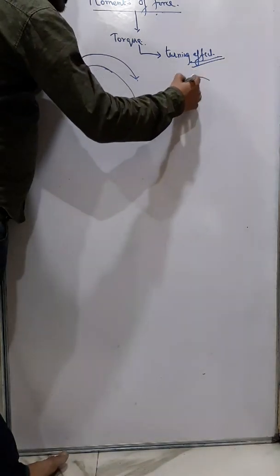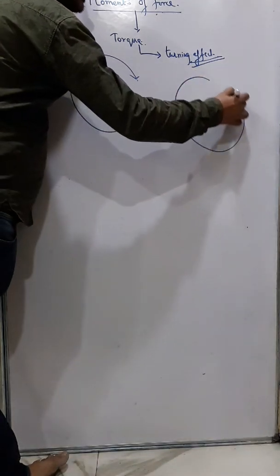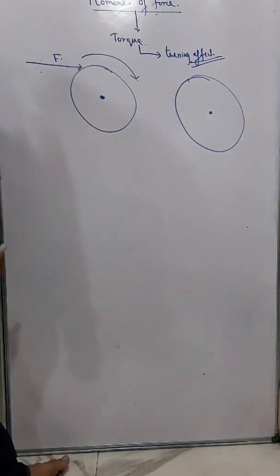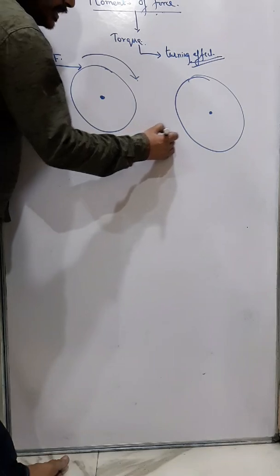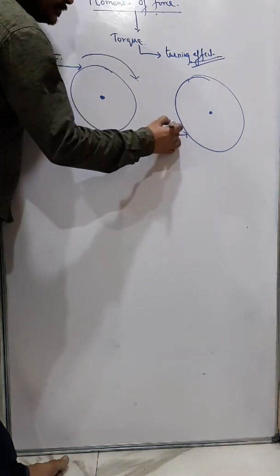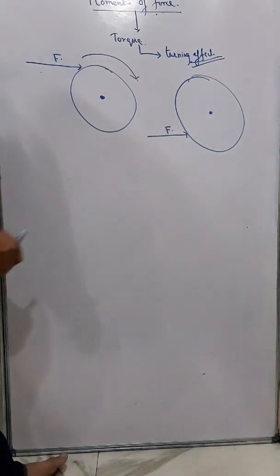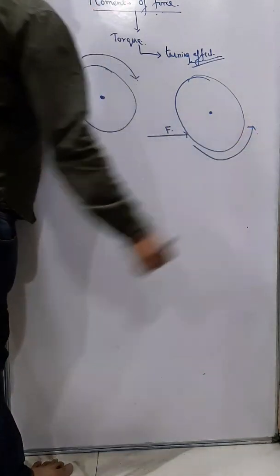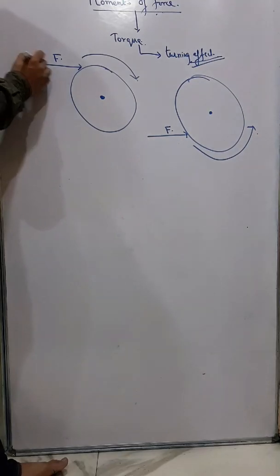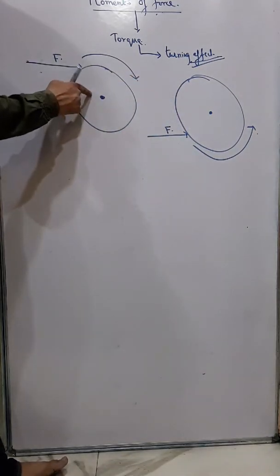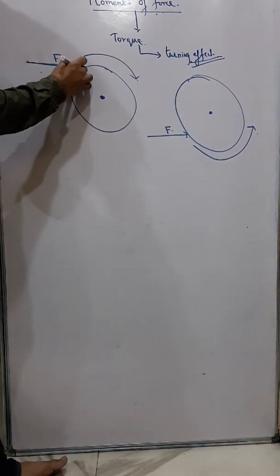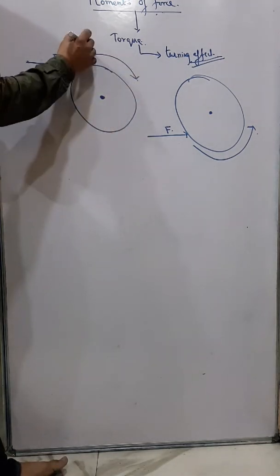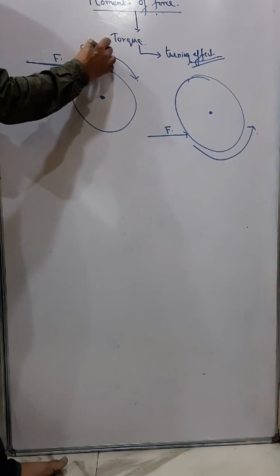Similarly, if I apply a force in this direction, then this will turn in this direction. So when I am giving a force in this direction, the body is rotating in this way. That means it is rotating in clockwise direction.